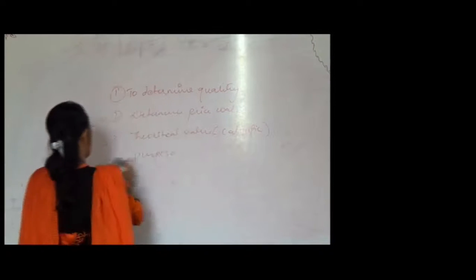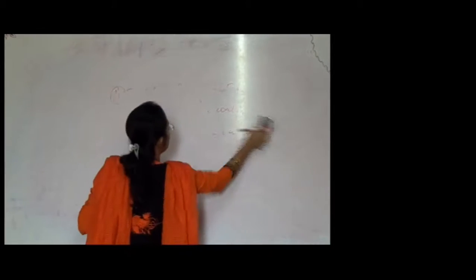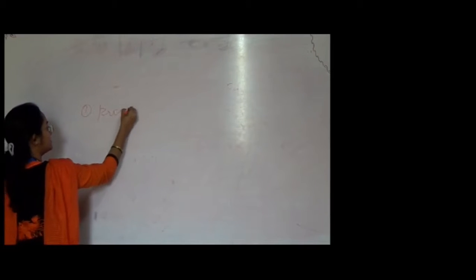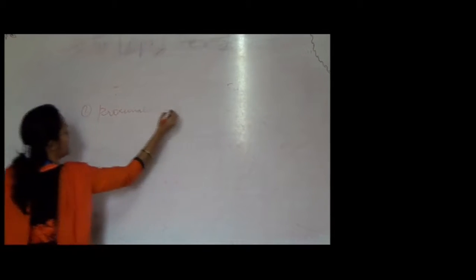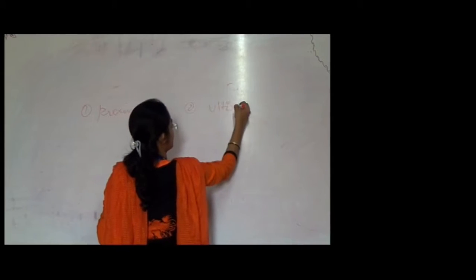Now, when the coal is analyzed, it can be classified into two. First one is proximate analysis and second one is ultimate analysis.